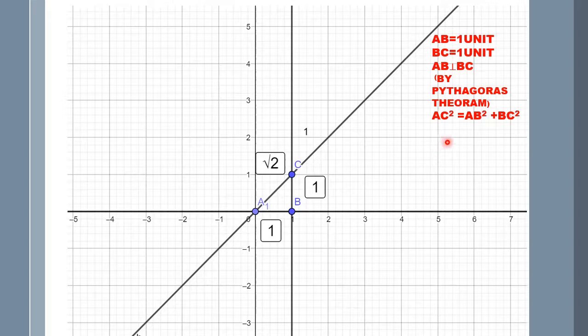Now on applying Pythagoras theorem, as AB is perpendicular to BC, AC squared is equal to AB squared plus BC squared. That is equal to 1 squared plus 1 squared, that is equal to 1 plus 1 is equal to 2. Taking square roots on both sides, AC is equal to root 2. Now this root 2 is located over here on the hypotenuse. So AC is the hypotenuse of this right triangle, and we got root 2 by applying Pythagoras theorem.